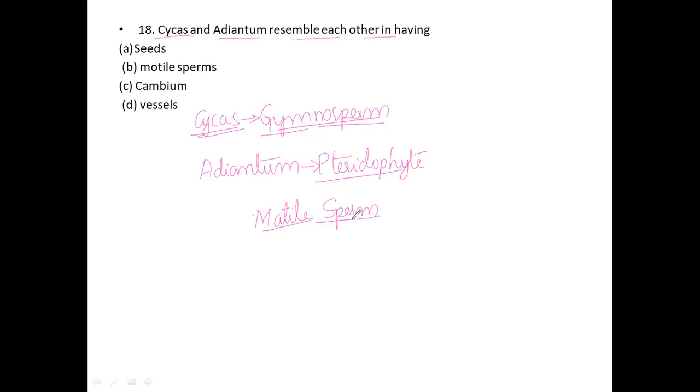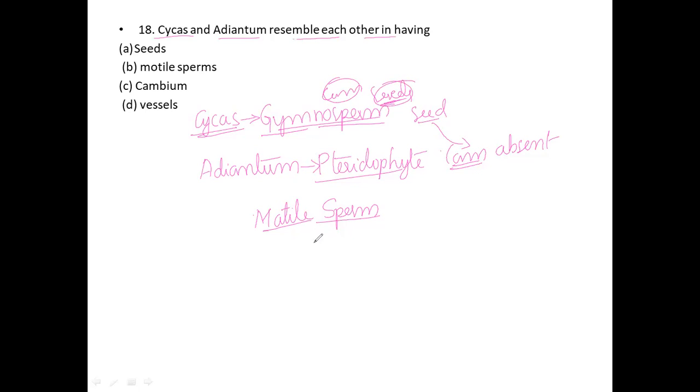So usually the cambium is absent. The seeds will be present in gymnosperms, and the seeds will be absent in pteridophytes. The seeds and cambium, both these two things are absent in pteridophytes. Here the cambium and the seeds are present in gymnosperms. The true vessels are absent in both the pteridophytes as well as the gymnosperms. Here they have not mentioned any kind of true vessels, only vessels are mentioned.